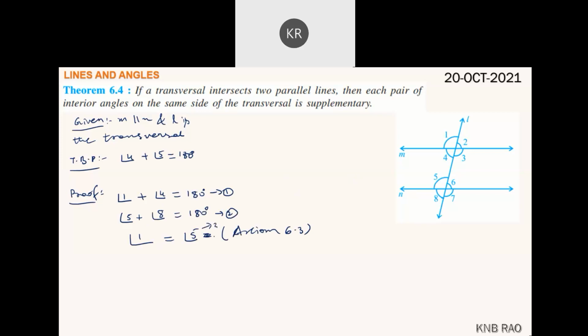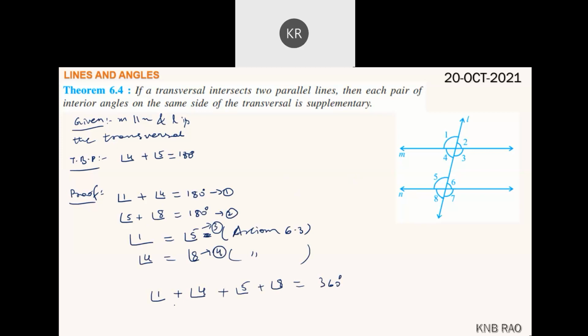Third, same for angle 4 is equal to angle 8, by the same axiom. Then angle 1 plus angle 4 plus angle 5 plus angle 8 equals 360 degrees.